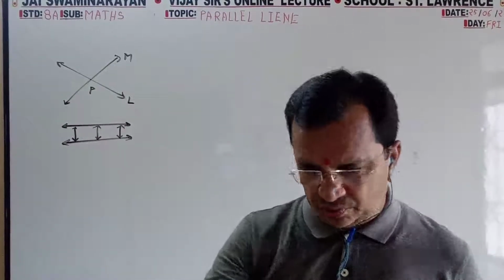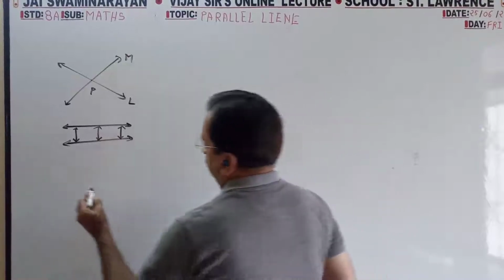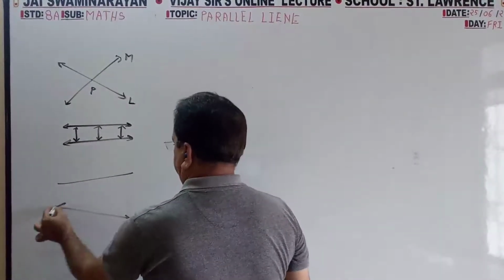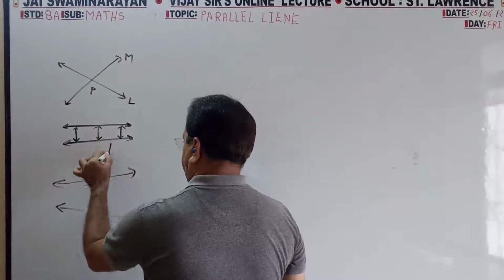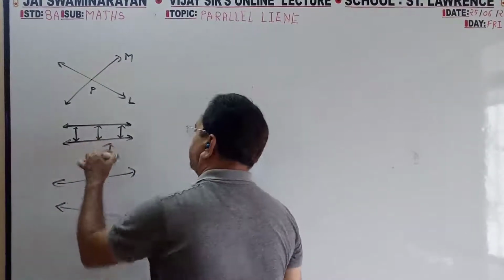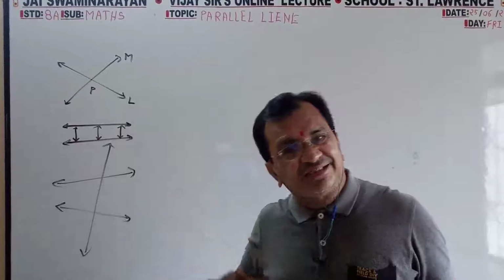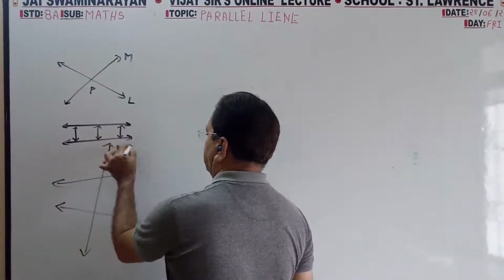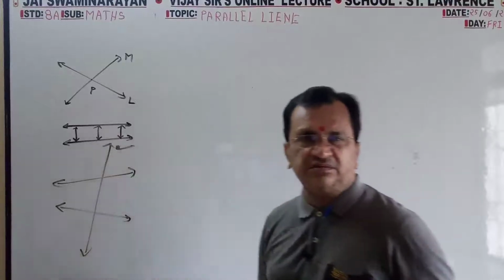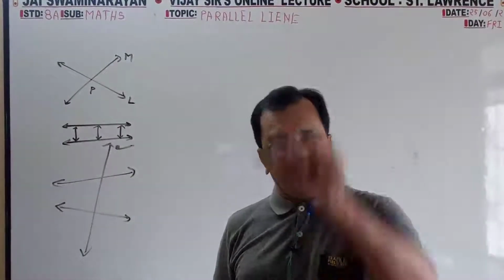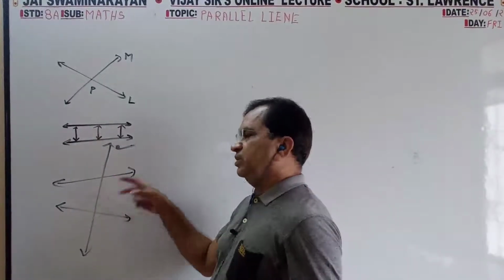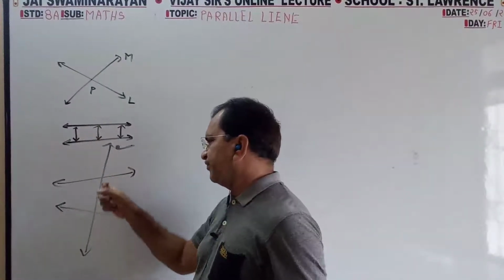Then one more. For any line, if a single line intersects two lines, then this line is said to be a transversal line. They cut two different lines at two different points.